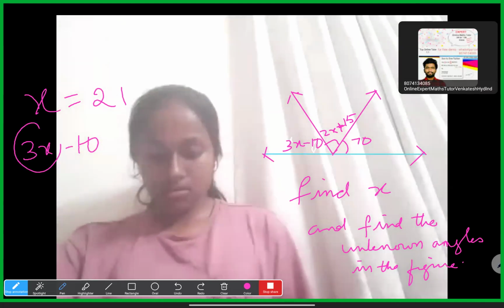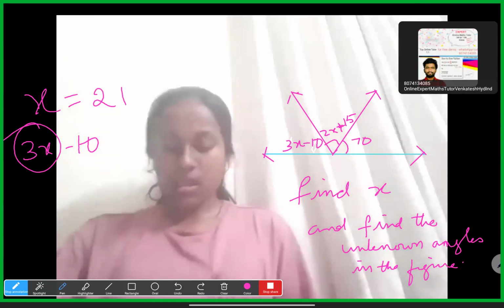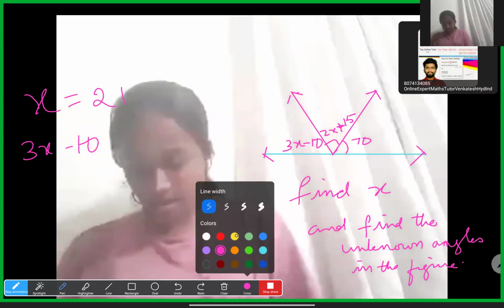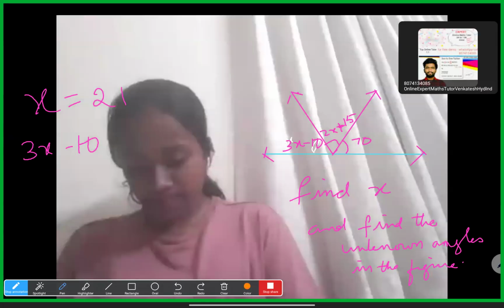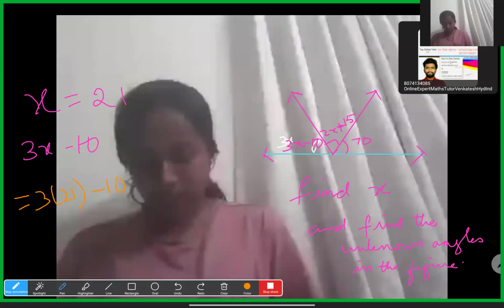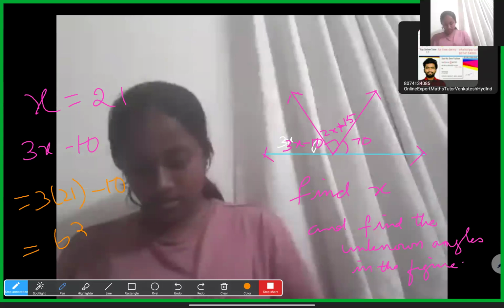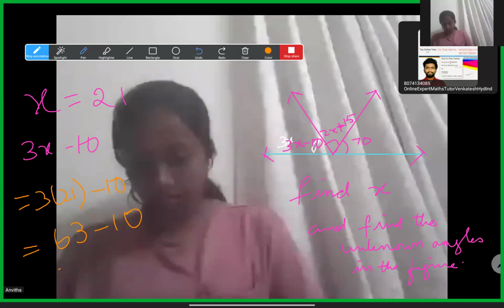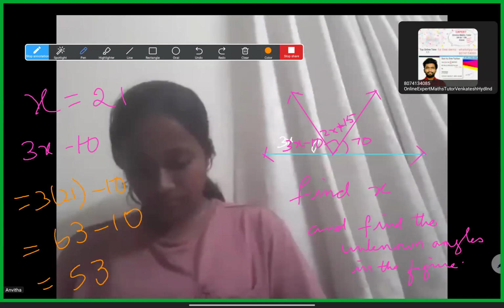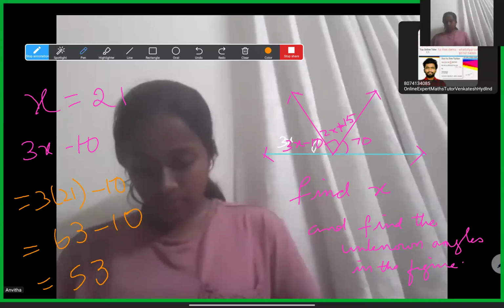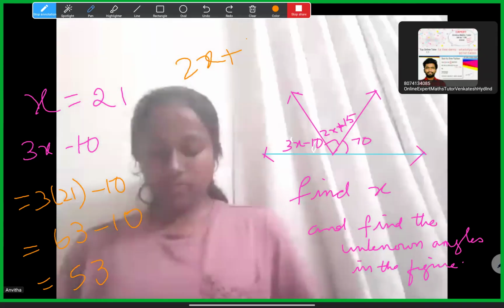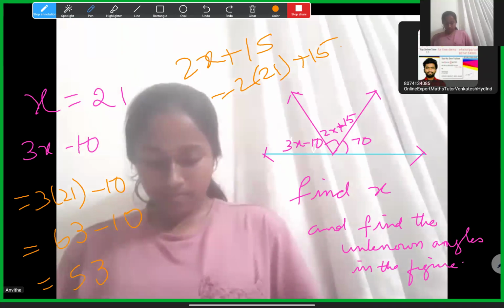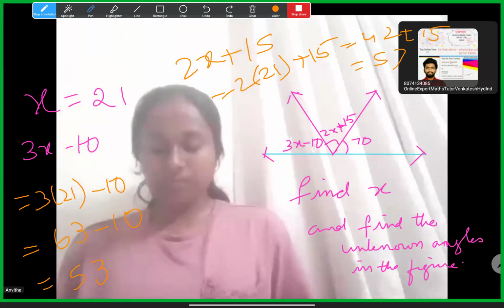So 3x means 3 into 21, which is 63, minus 10, equals 53. Then the other angle is 2x plus 15, which is 2 into 21 plus 15, equals 42 plus 15, which is equal to 57.